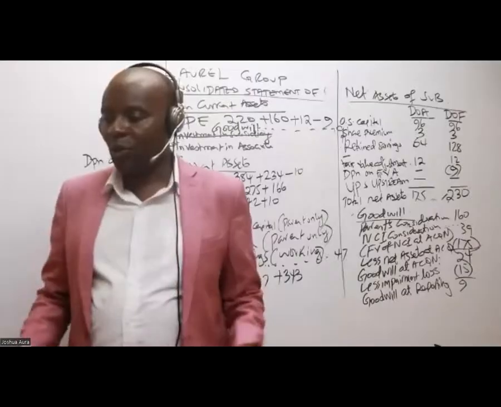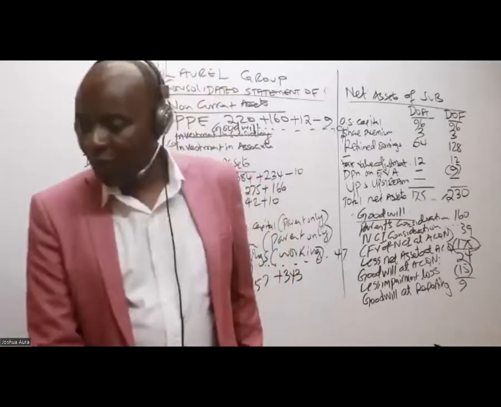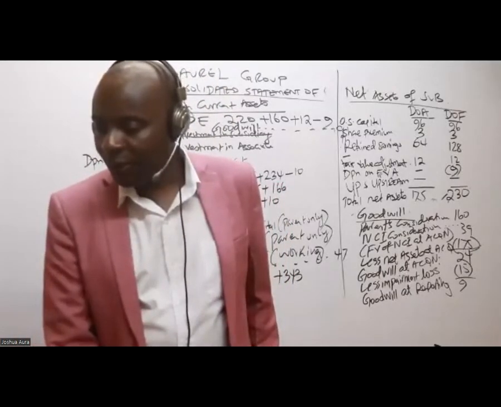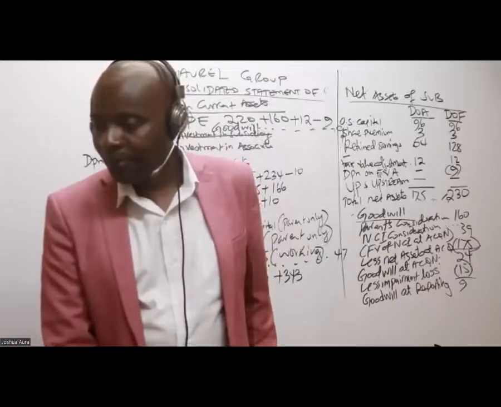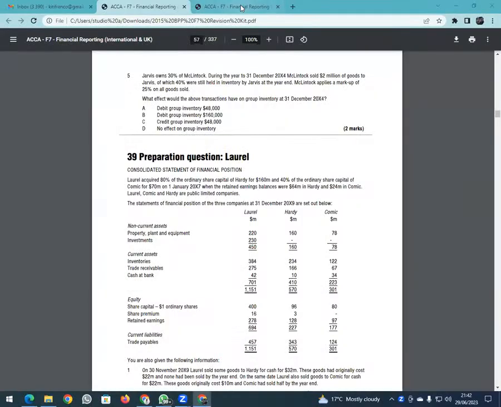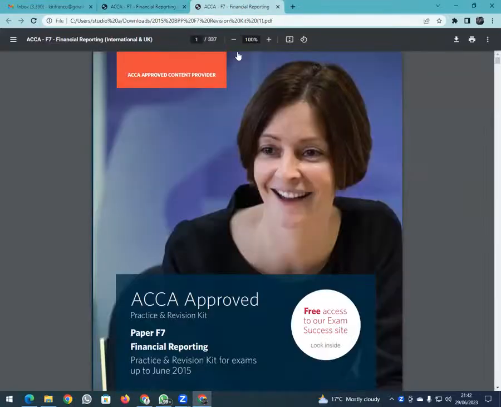Great. And you really have the answers. If you go to this particular book, let me just use control find.